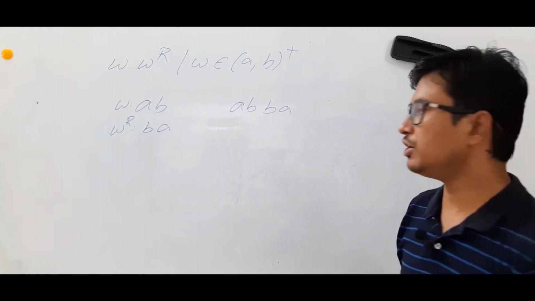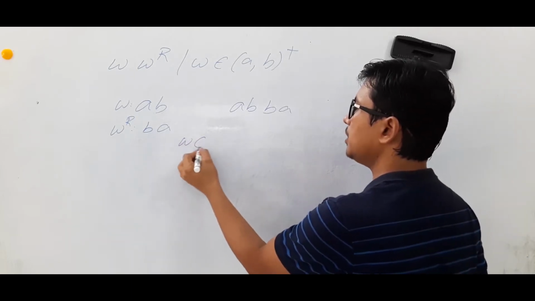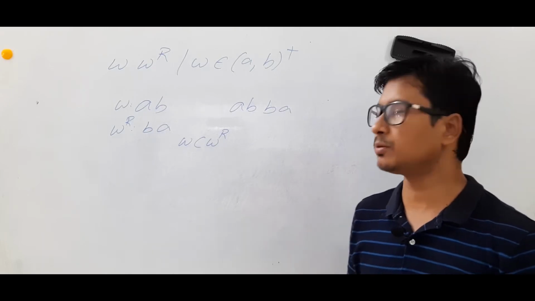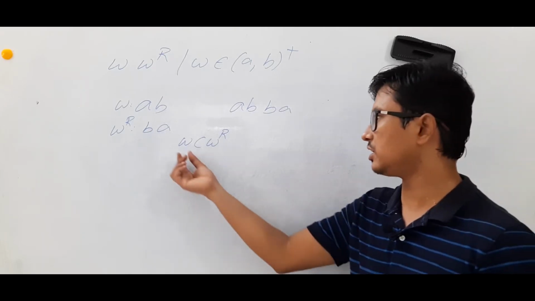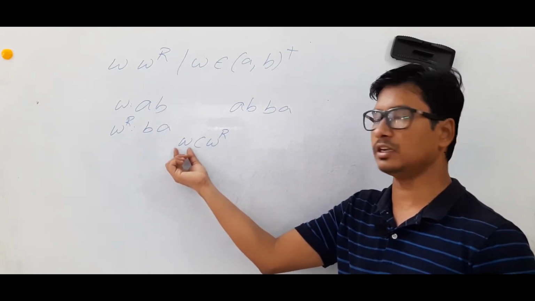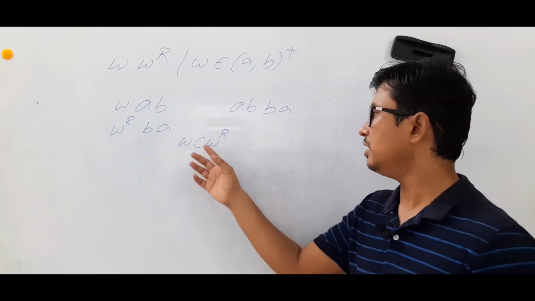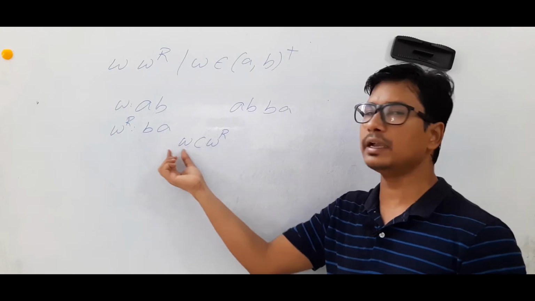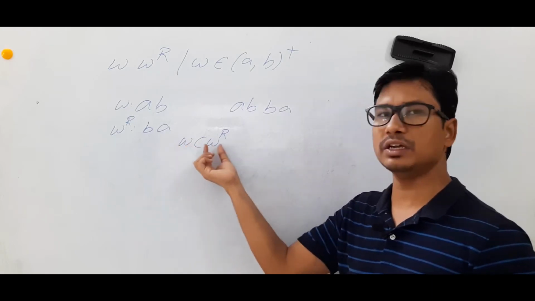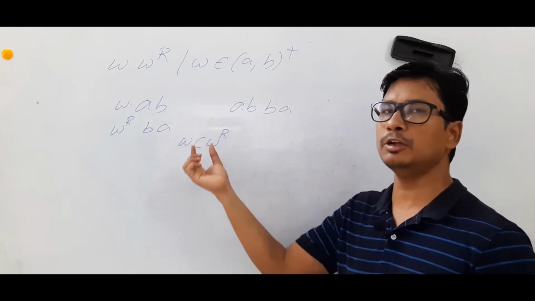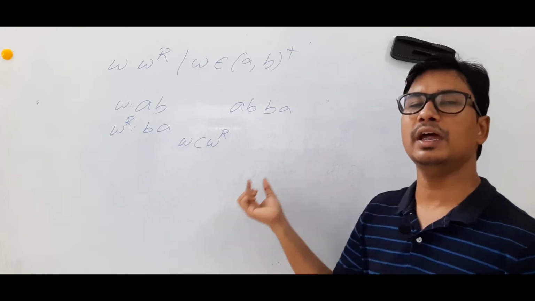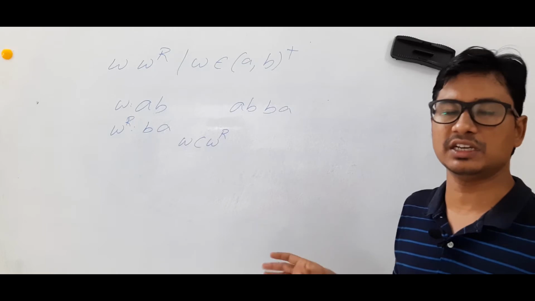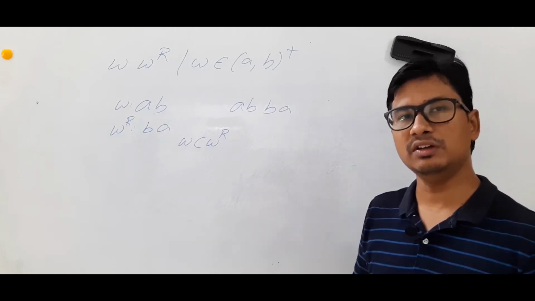In the earlier video, we discussed W C W power R, and we constructed a deterministic pushdown automaton. How did we construct it? Whenever we got alphabets in the W, we pushed them. When we got a C, we understood that the center had come, and whatever we look at after C is W power R. We popped it, and at last if we find epsilon and the bottom of the stack is Z, we accept and reach the final state.